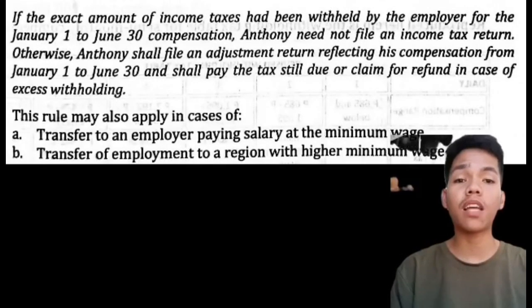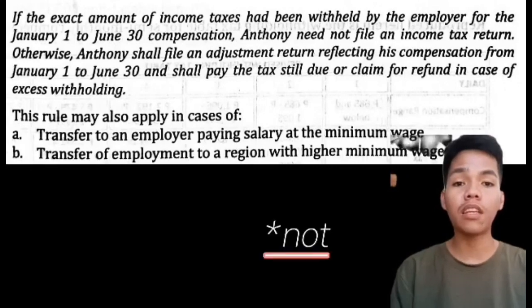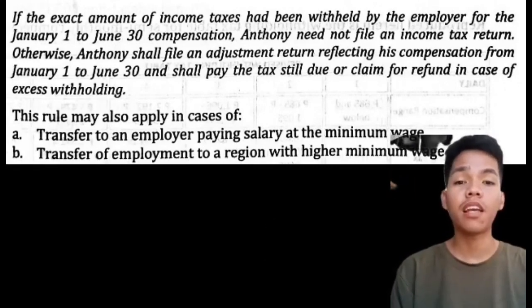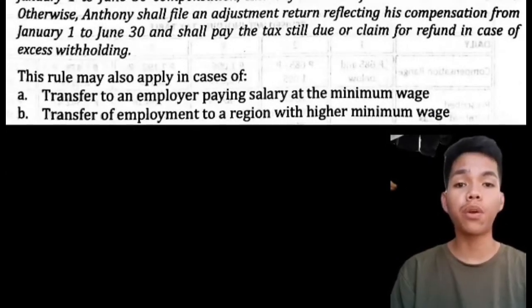If the exact amount of income taxes had been withheld by the employer for the January 1 to June 30 compensation, Anthony need not file an income tax return. Otherwise, Anthony shall file an adjustment return reflecting his compensation from January 1 to June 30 and shall pay the tax still due or claim a refund in case of excess withholding. This rule may also apply in case of A. transfer to an employer paying salary at the minimum wage, and B. transfer of employment to a region with higher minimum wage.